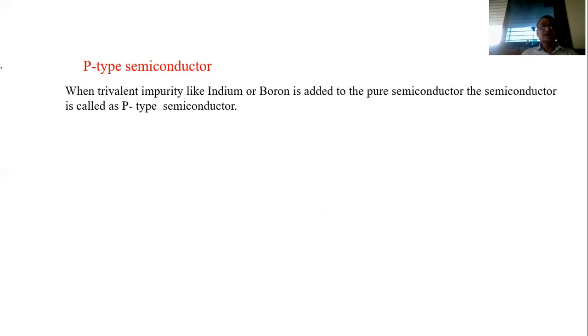Let us first see the p-type semiconductor. When a trivalent impurity like indium or boron is added to the pure semiconductor, the semiconductor formed is called a p-type semiconductor.